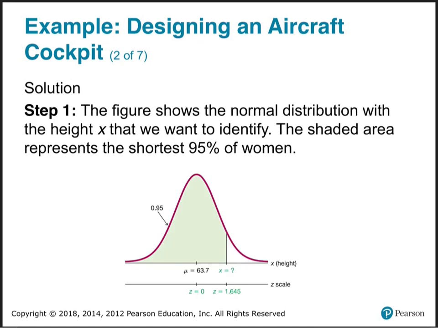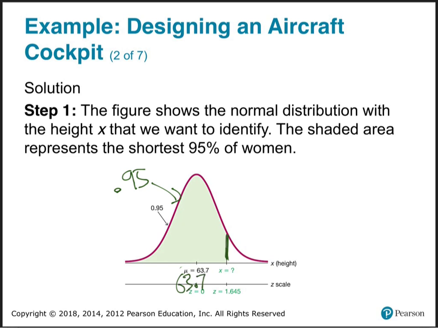So there's a nice picture of what they're saying. This shading, can you see what they're saying? It represents 95% of women. We want to find what height. There's the average woman's height right there, 63.7.